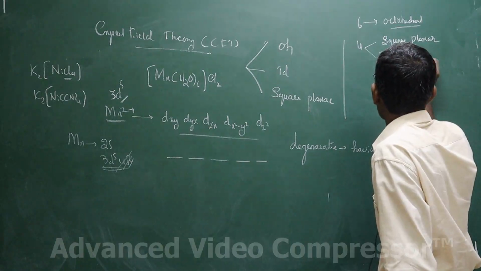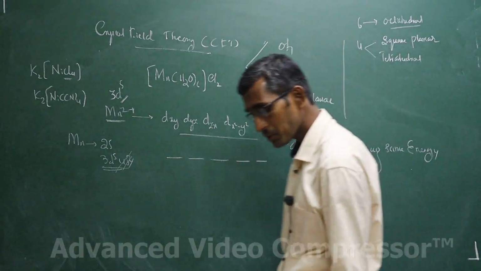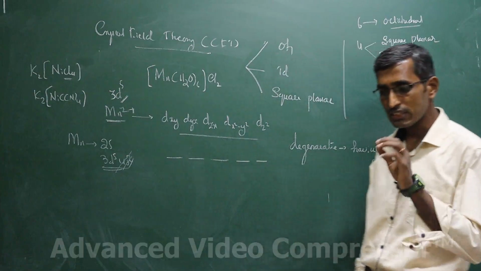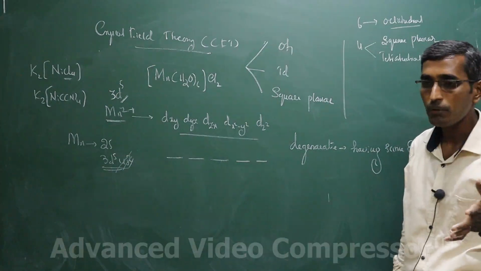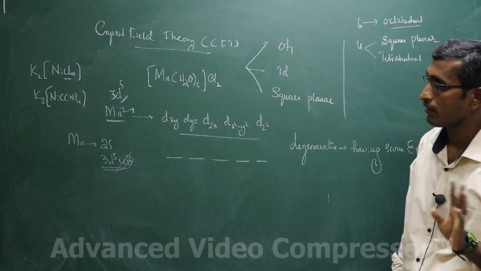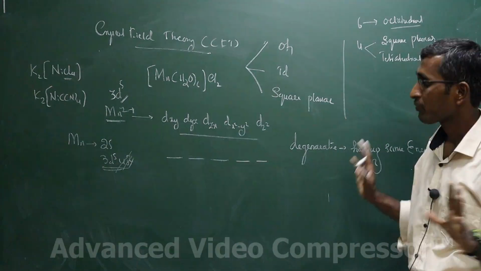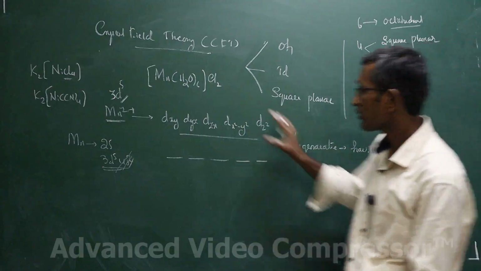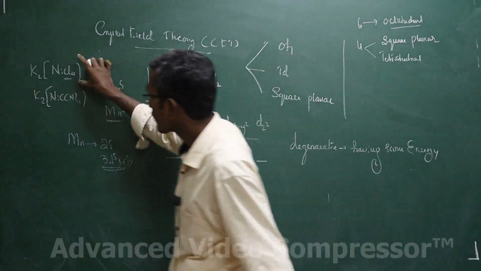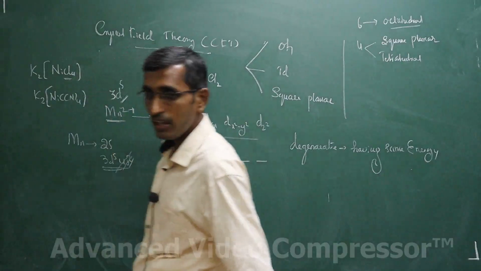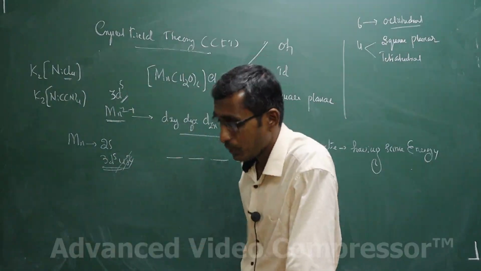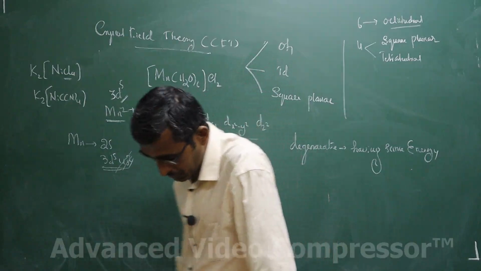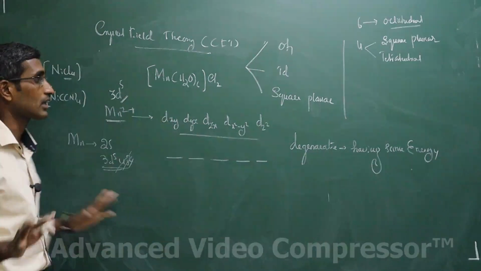I will give you a very important shortcut to predict directly. You can predict whether the given complex is square planar or tetrahedral if 4 ligands are there. Those things we will take care of. For the time being, I will tell you this is an octahedral complex, this is a tetrahedral complex, and this is a square planar complex. By using the shortcut you can directly tell. That we will take care of afterwards.